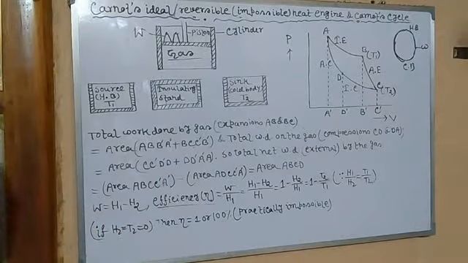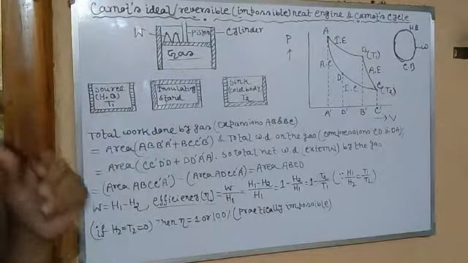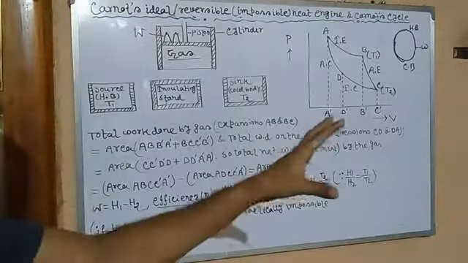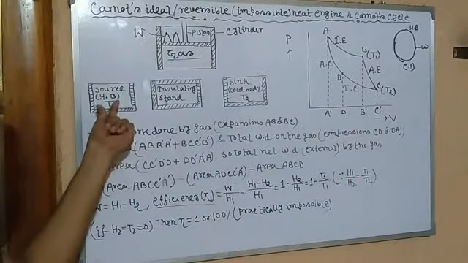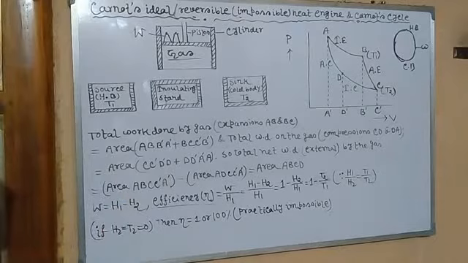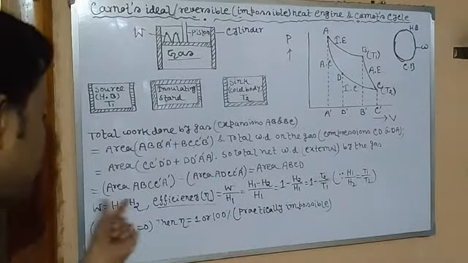So what will be the total amount of work done by the working substance in the case of a heat engine? Since it absorbs heat energy H1 from the hot body, the source, and H2 is the heat given to the cold body, obviously the work done is H1 minus H2.